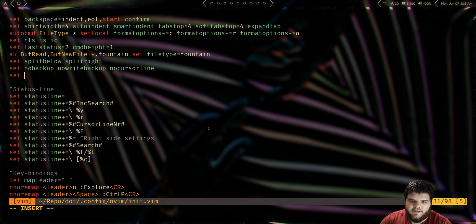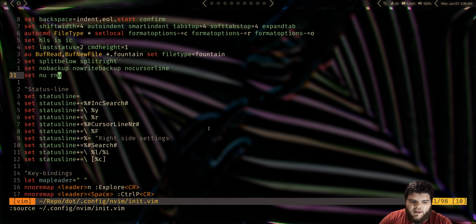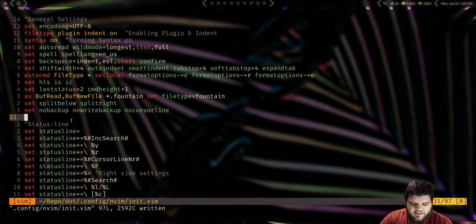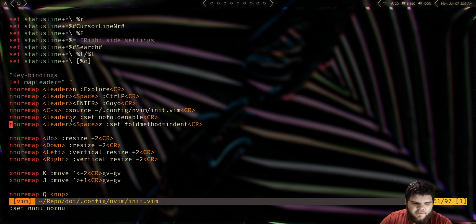So I'm going to do set NU and then RNU, which will set line numbers on and also set relative numbers on. So I'm going to copy that, delete it, and come down here to my key bindings. A couple of interesting things we might talk about. First of all, I mapped Control S to source config /nvim/init.vim. So whenever I hit Control S, it'll refresh my Vim config and apply any changes that I've made.